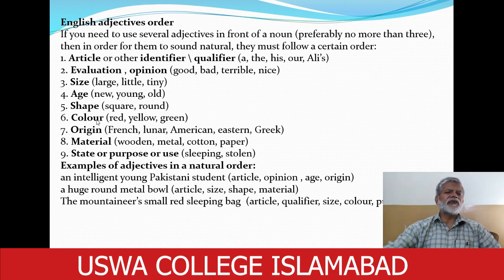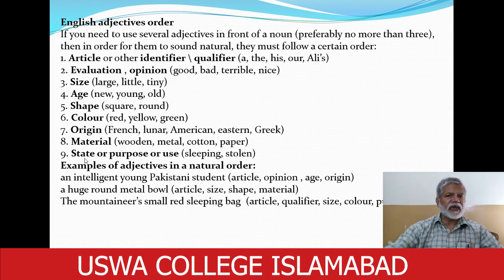Then adjectives related to origin, related to place. French, lunar. Lunar means related to the moon. American, Eastern, Greek. Similarly, material, of which material that thing is made. Wooden, metal, cotton, paper. And then state or purpose or use.